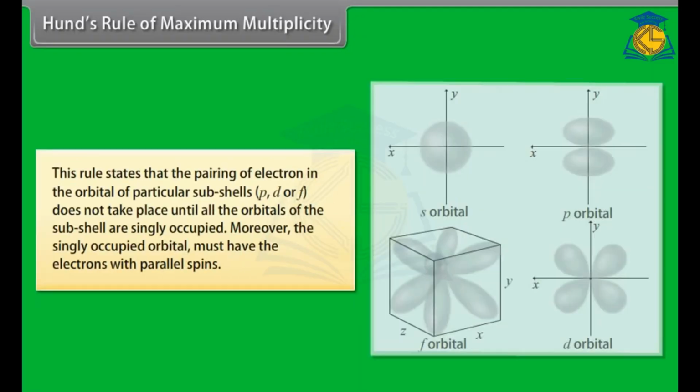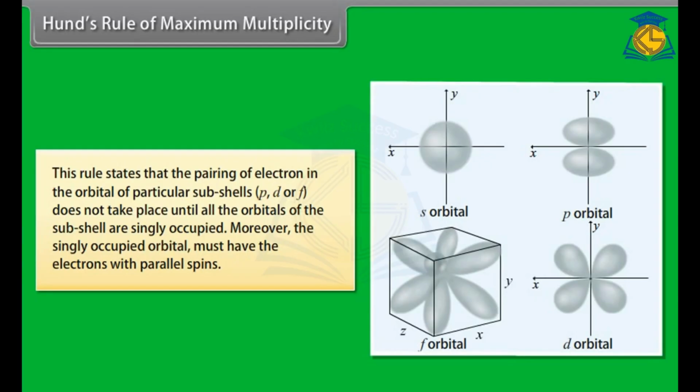Hund's rule of maximum multiplicity. This rule states that the pairing of electrons in the orbitals of a particular subshell p, d or f does not take place until all the orbitals of the subshell are singly occupied. Moreover, the singly occupied orbitals must have the electrons with parallel spins.